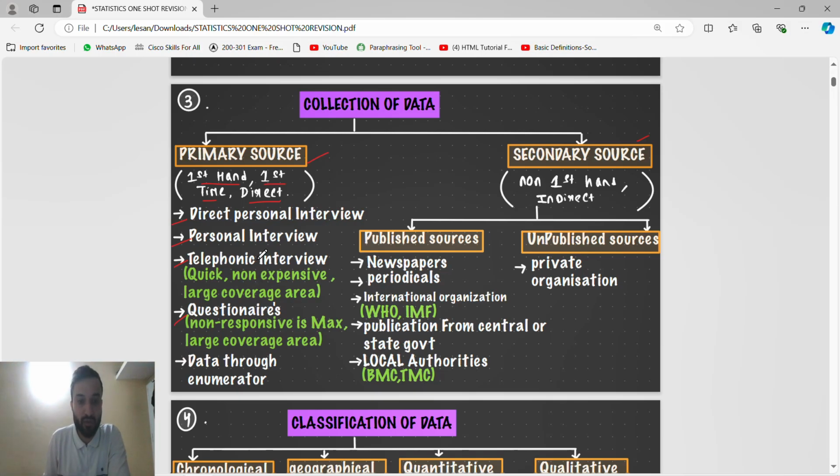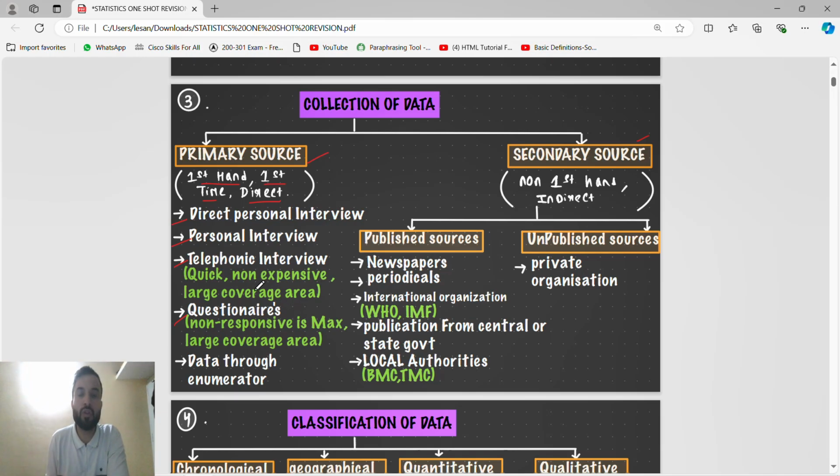Here the two things you have to understand in detail are the telephonic interview and the questionnaire method. See, telephonic interview is quick and non-expensive, because we know what a telephone is. You will just dial, you can connect with anyone, right? So it is very quick, non-expensive, with a large coverage area, because you can keep people in a conference also.